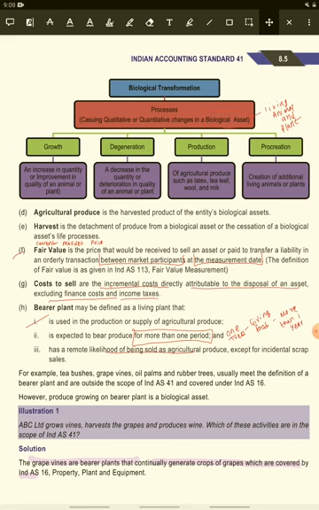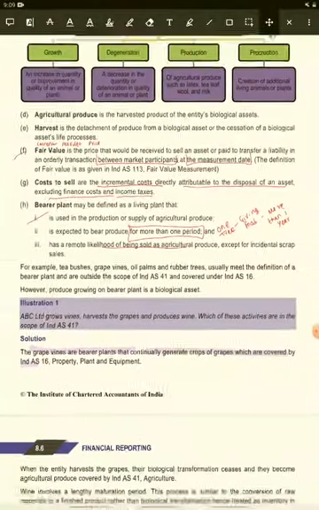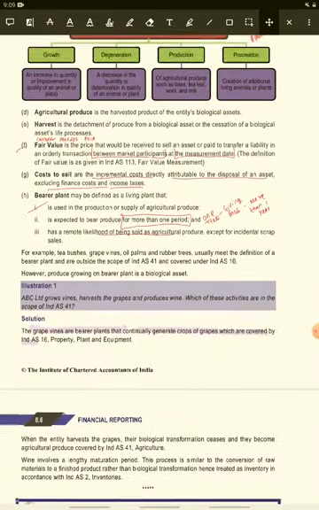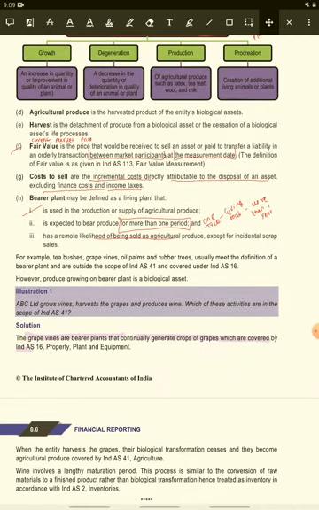Okay. Now what is the cost of sale? Cost to sell is incremental cost relating to the disposal of an asset, excluding financial cost and taxes. Acha. What is a bearer plant? Bearer plant and bearer asset are two different things. मतलब दोनों को मैच मत कर देना. Two things are different.